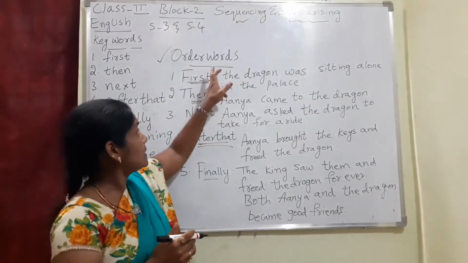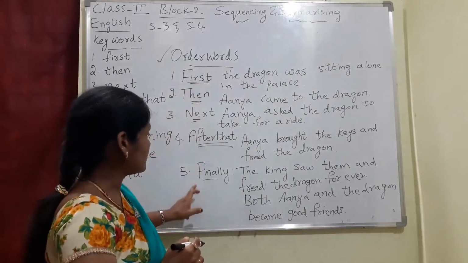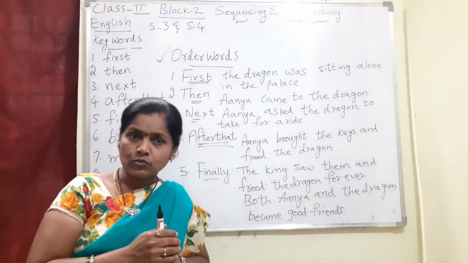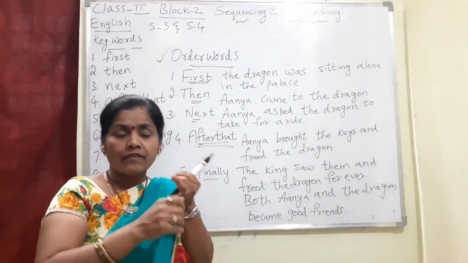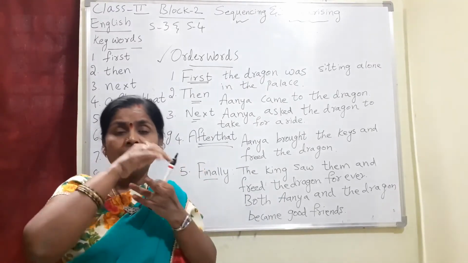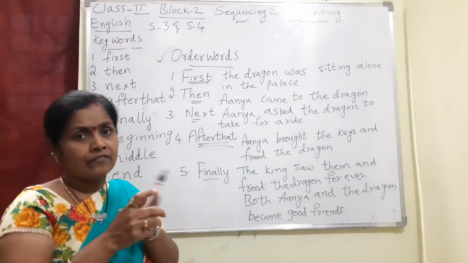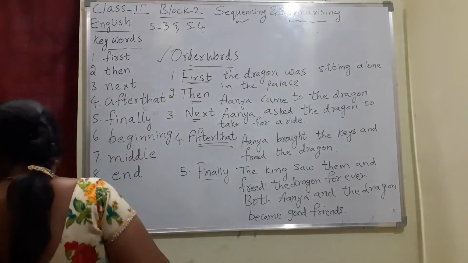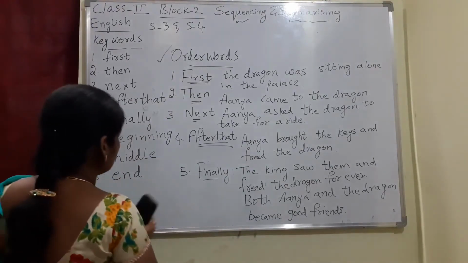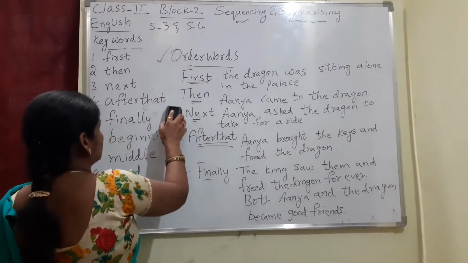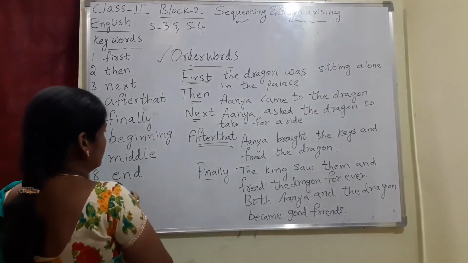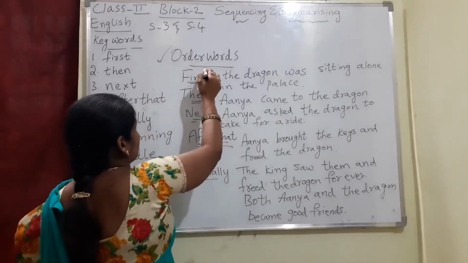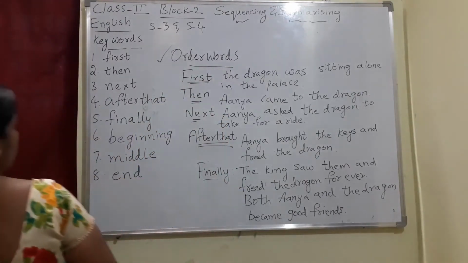Okay. Now in the same manner we are using the order words. In every story we have a beginning, a middle and an end. Now if I remove the order words, here I am removing these order words.